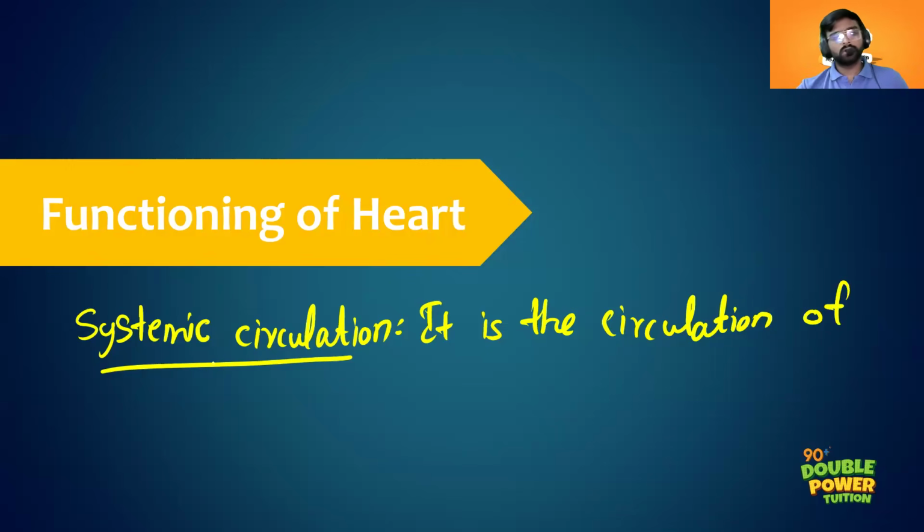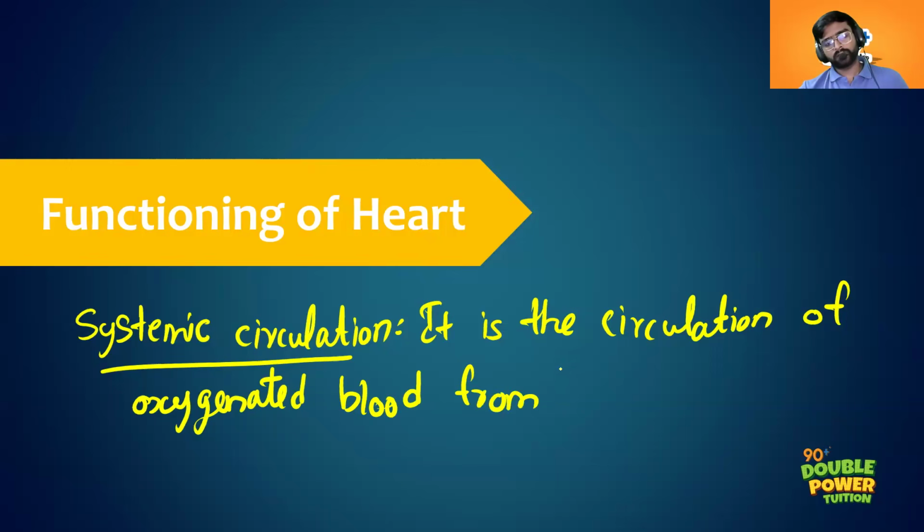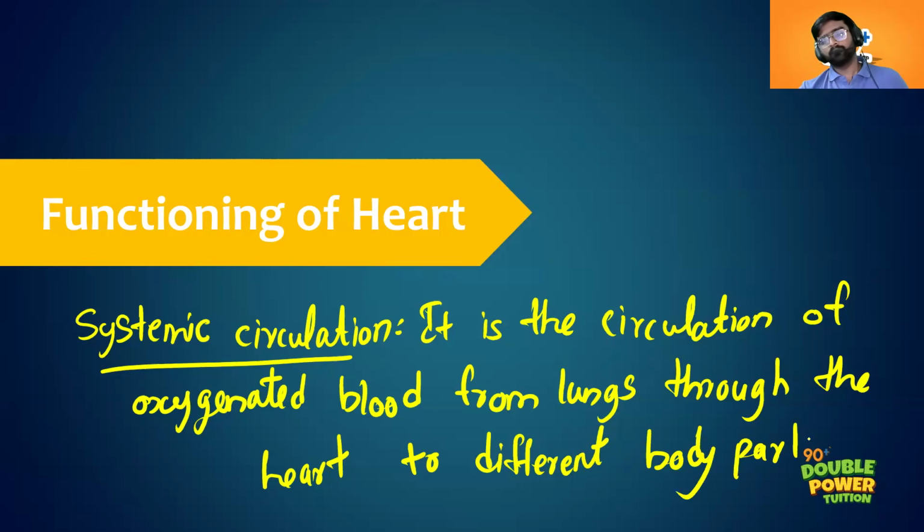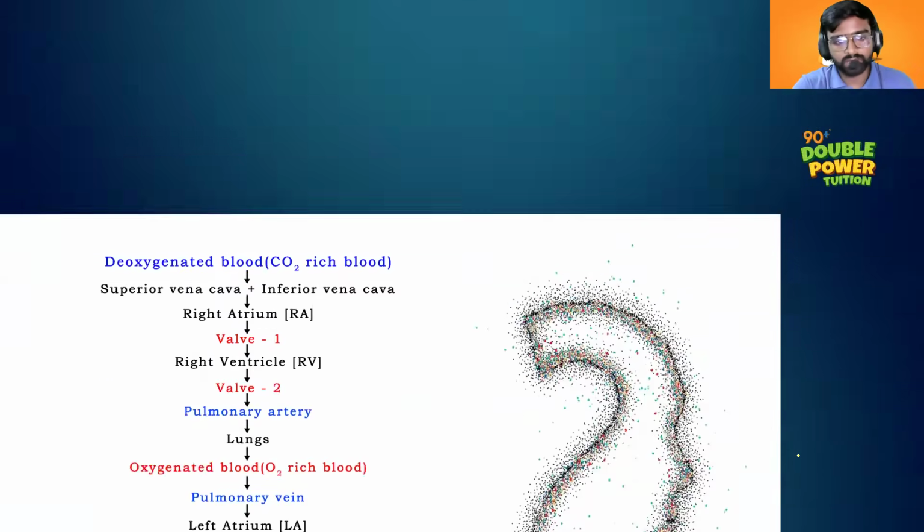It is a circulation of oxygenated blood from the lungs, through the heart, to different body parts. That is systemic circulation. Clear? Okay. So you should remember both of these things: pulmonary circulation and systemic circulation.